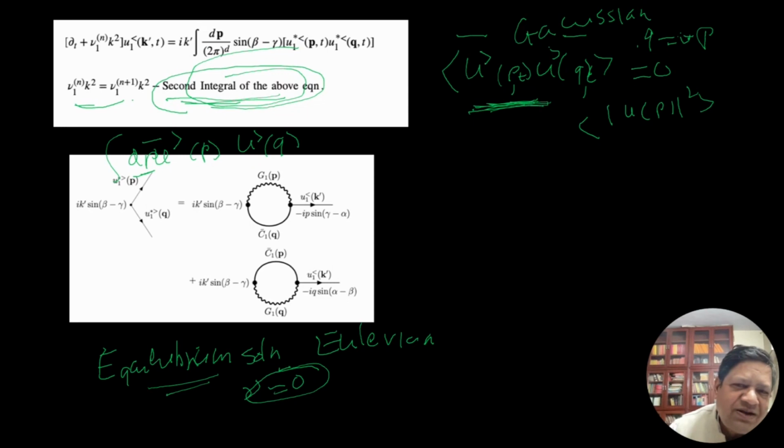That means with U greater instead of less, this integral should contribute something. That was in the previous slide. I can't go back, but that integral, dp U greater P, U greater Q at the same time, must be non-zero. And how do I show that it is non-zero?